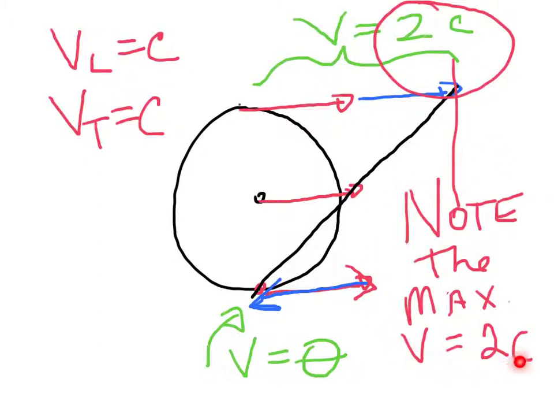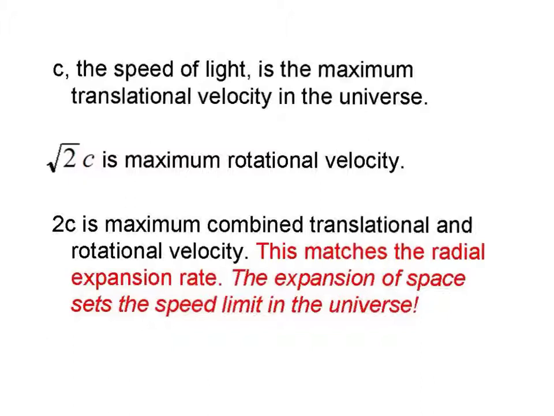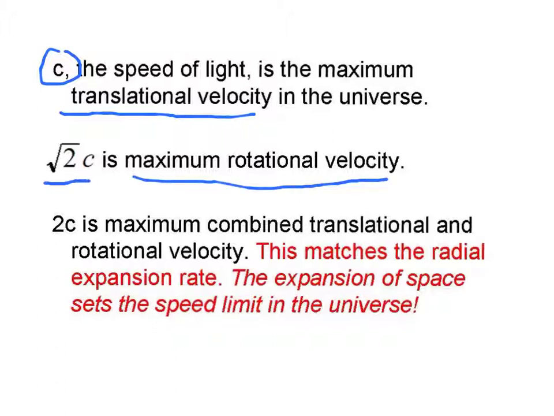Note that the maximum velocity here on this spinning atom of space is 2 times the speed of light. We find that c, the speed of light, is the maximum translational velocity in the universe. The maximum rotational velocity is the square root of 2 times c when the object is at rest. And we find that 2c is the maximum combined translational and rotational velocity, which is very interesting because this matches the radial expansion rate. It appears the expansion of space sets the speed limit in the universe.